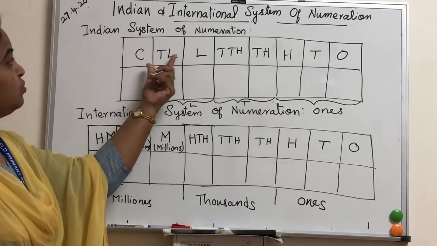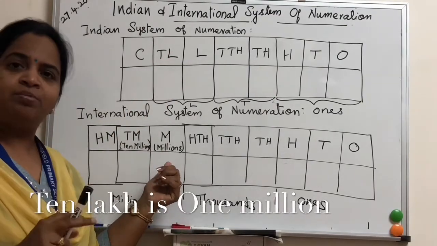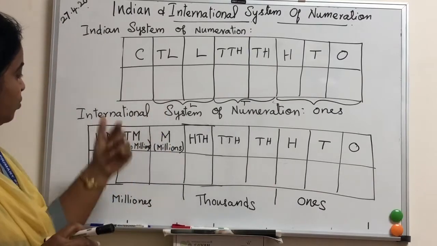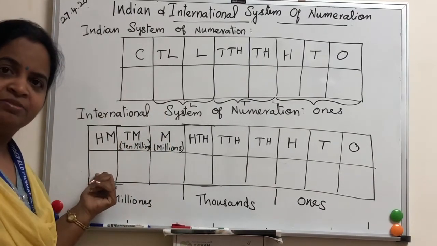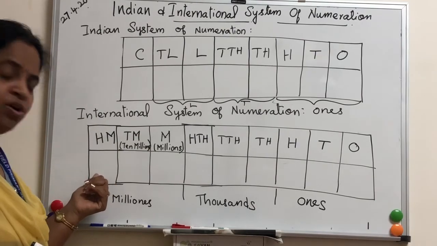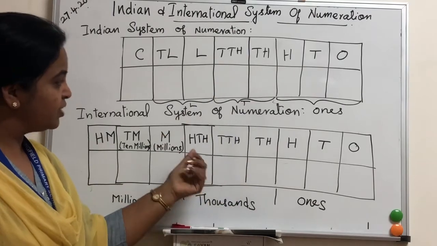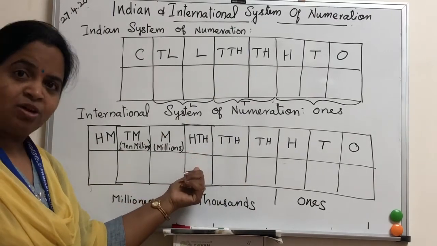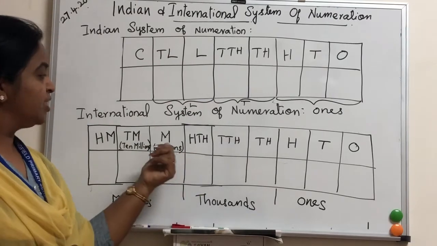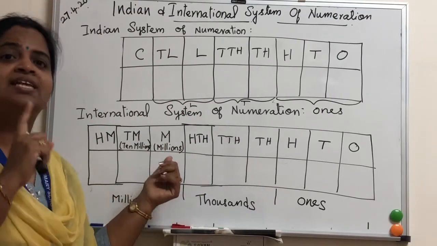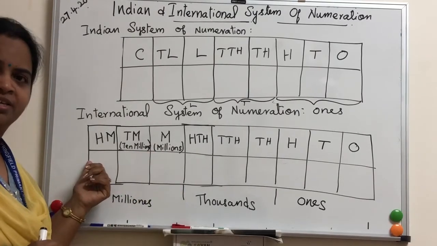So next, 10 lakh is 1 million, right? 10 lakh is 1 million. So next, crore is 10 million, then 100 million. You can see the board. Okay, so till 10,000 it is the same. After that, instead of lakh we are going to write 100,000, then millions. 1 million is 10 lakhs. Okay, then 10 million, 100 million.